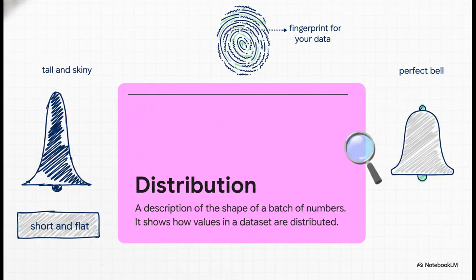Okay, at its absolute heart, a distribution is just a picture. It's the shape that a whole bunch of numbers makes. Think of it like a fingerprint for your data. It gives you this instant visual of how your values are distributed. Are they all clustered together in the middle? Are they spread out evenly? Is there a long tail off to one side? The shape tells a story.